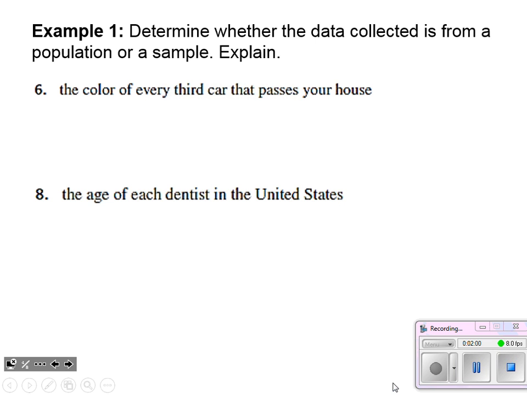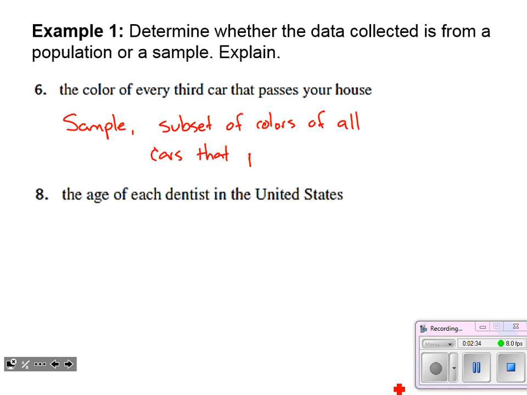Okay, so our first example, determine whether or not we have data collected from a population or from a sample, and explain. The key word here is going to be subset. So for number 6, the color of every third car that passes your house. If you're collecting that data, you are collecting a sample, because you are collecting data that is a subset of the colors of all cars that pass your house.